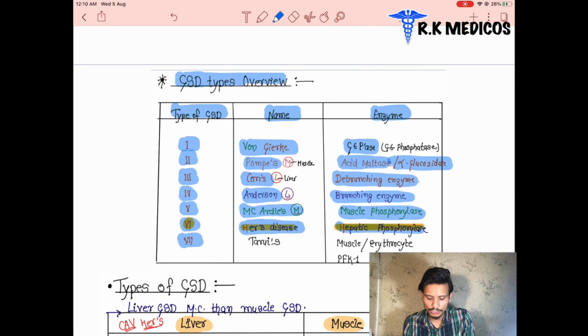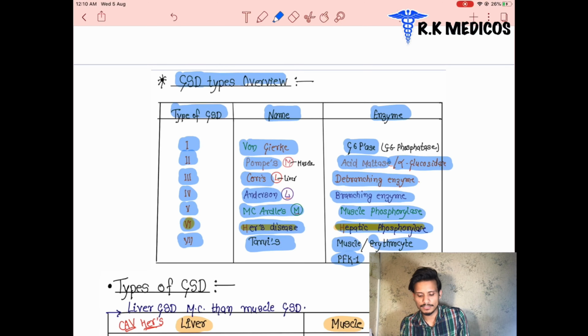Similarly, type 7 is Tarui disease. What is the enzyme deficient? That is muscle or erythrocyte phosphofructokinase. These are the enzymes deficient in the different types of glycogen storage disease and the different names of these diseases.